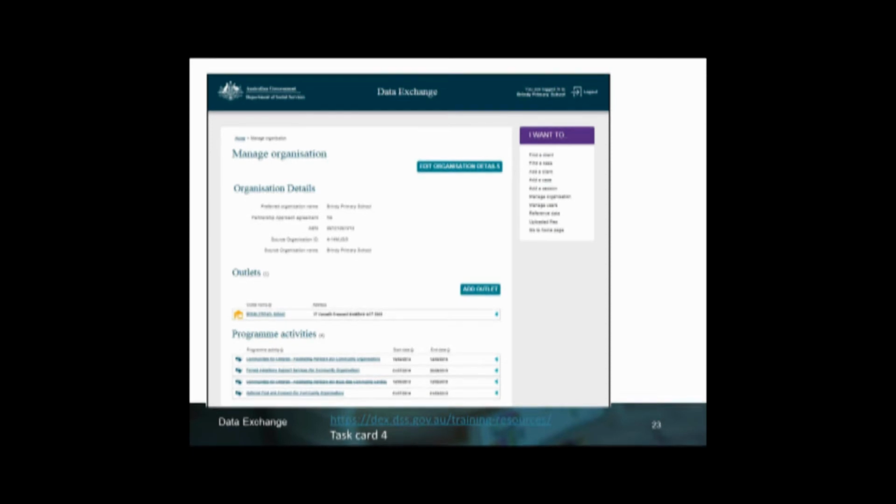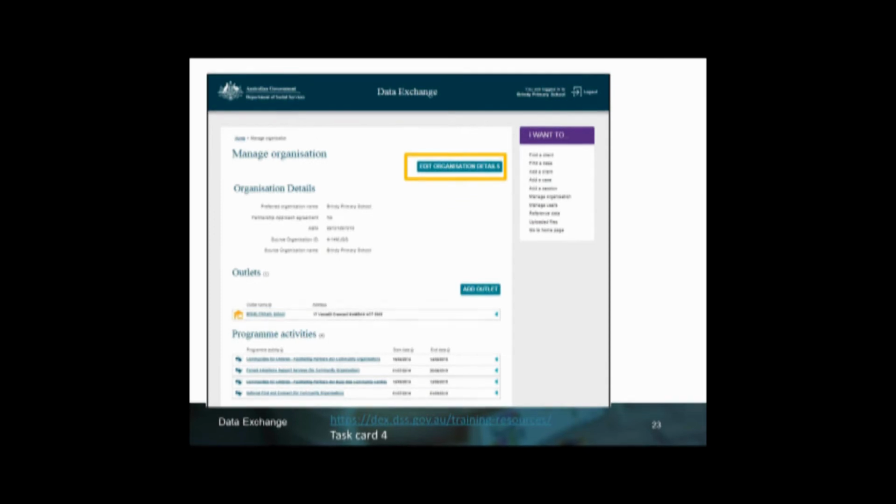Now, for all organisations, regardless of the actual upload method of your data, your organisation administrator will need to go into the Data Exchange website and update that partnership flag. So I'll just take you through the steps of how to do that. When they log into the web-based portal, there's that section of Manage Organisation that they would need to click into. The Manage Organisation screen will display as an example here is shown. They would then need to select the Edit Organisation Details button,